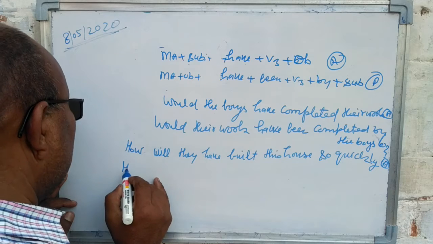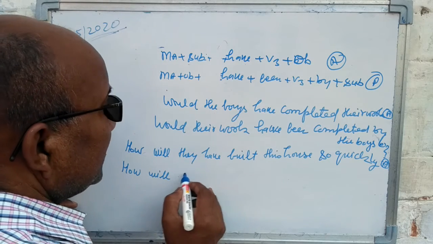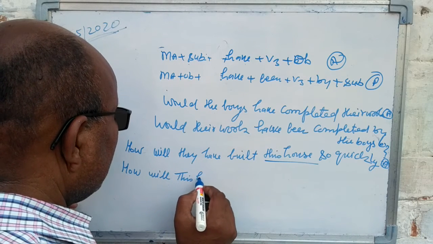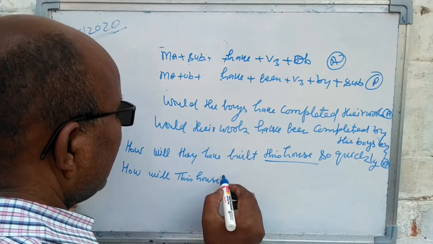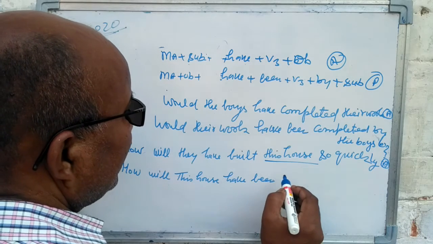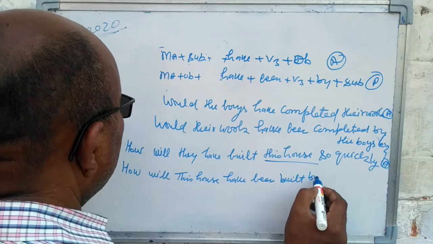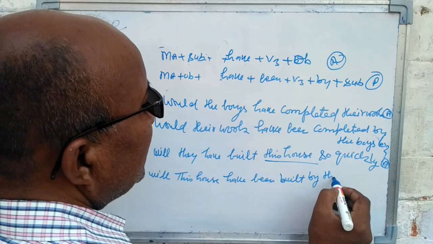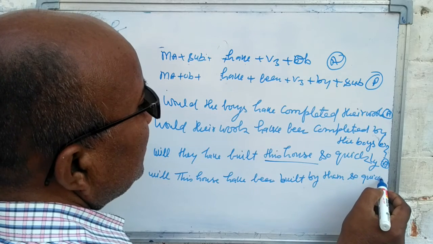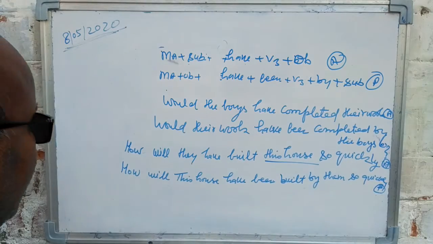Then how will, object is this house, this house have been built by them so quickly. This sentence is in passive voice.